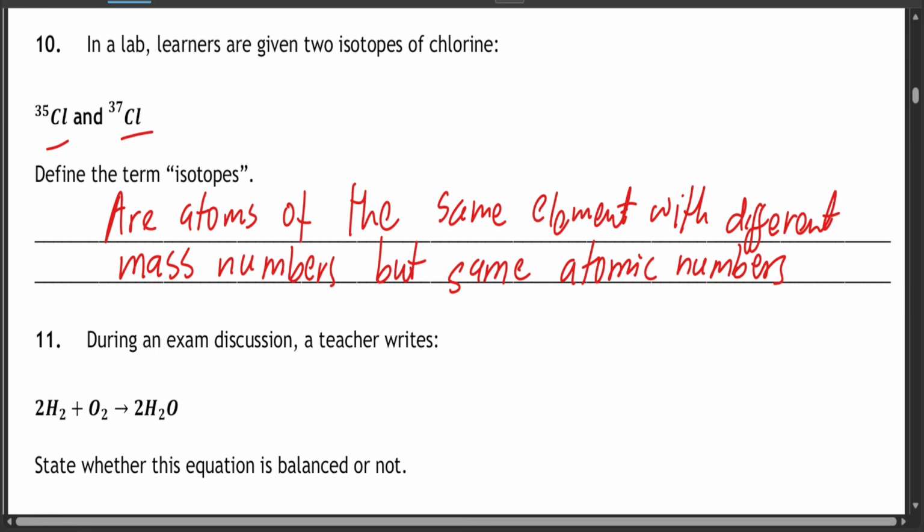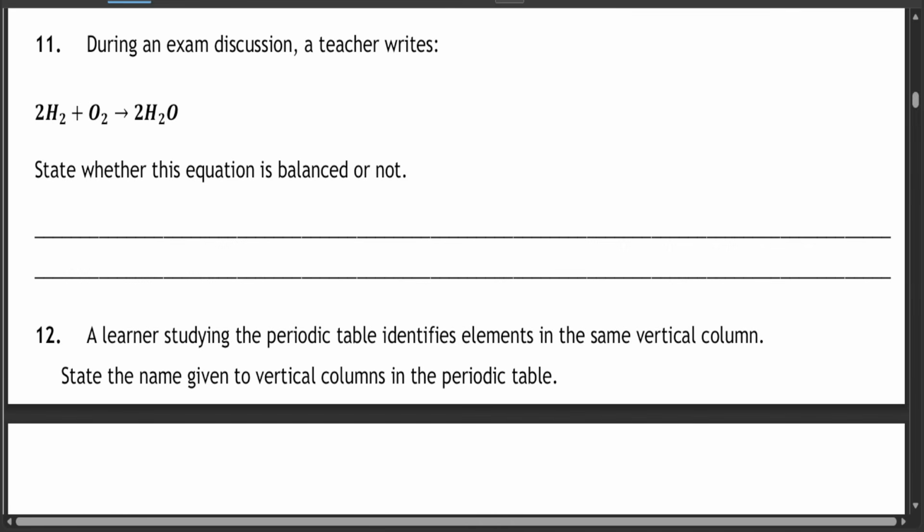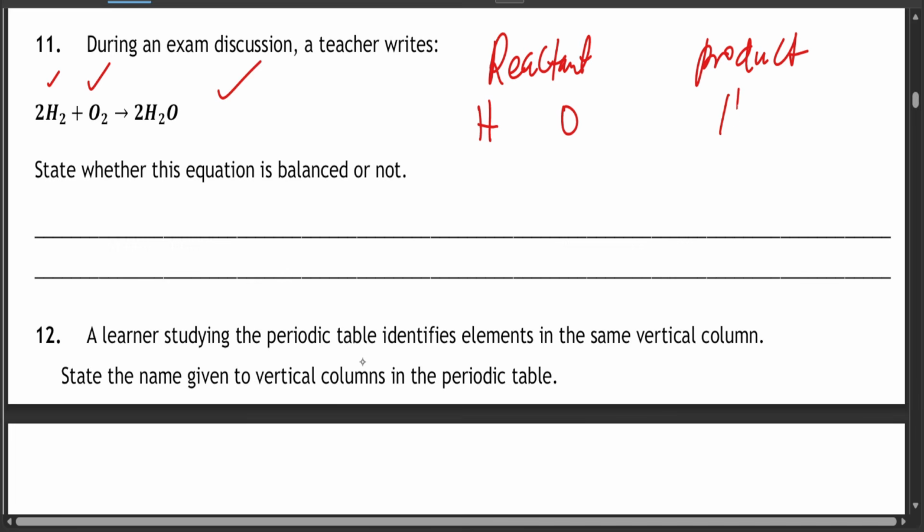Okay. Now question 11. During an exam discussion, a teacher writes hydrogen plus oxygen, you get water. Now state whether this equation is balanced or not. Let's see. In an equation, we have the reactant side and also the product side. The product side is on the right, and the reactants are H and O, which is hydrogen and oxygen. Whatever you find at the reactant side, you'll also find at the product side. So you'll have H and O as well.